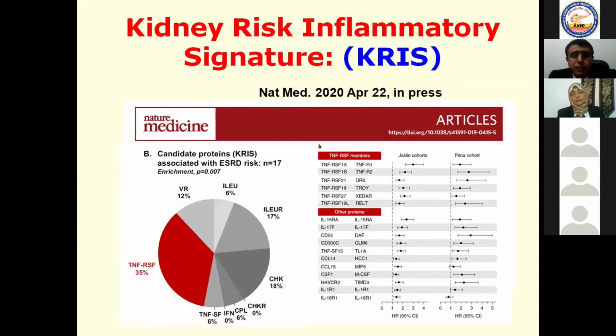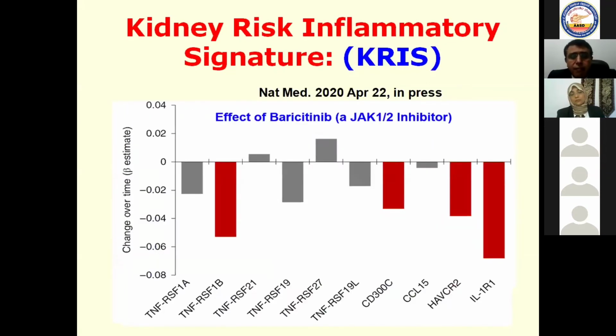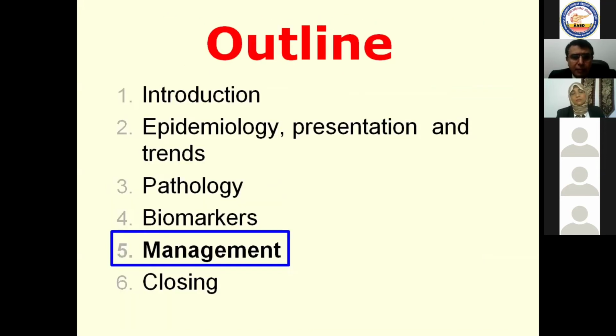And a lot of studies have been done to identify these 17 main players with the major impact on the tumor necrosis factor receptor soluble processes. And according to this, they have found that if you use a certain drug such as baricitinib, which is a JAK1 and 2 inhibitor, this drug may help you in suppression of certain inflammatory cytokines, and it may retard the progression of diabetic kidney disease, so it is very important.